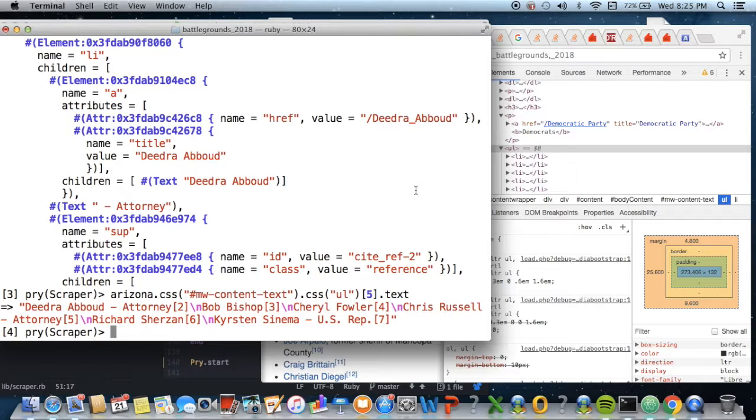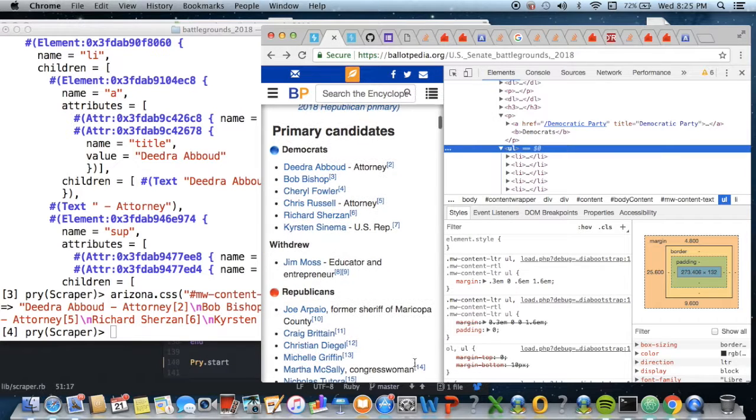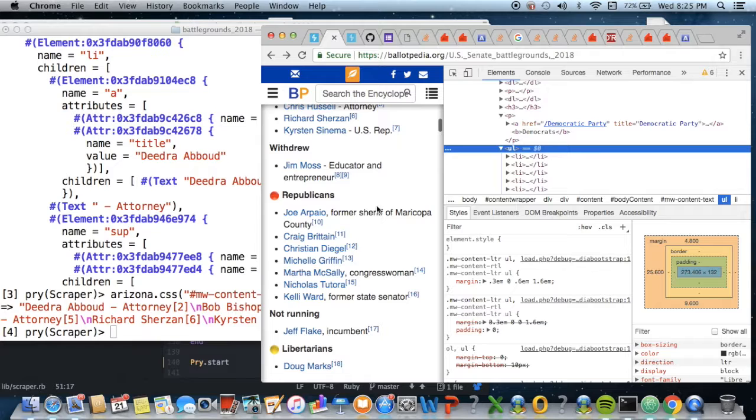So that was kind of how I started, and then from there it was easy to scrape all the others because I just had to follow the index number. I didn't include the candidates who withdrew.